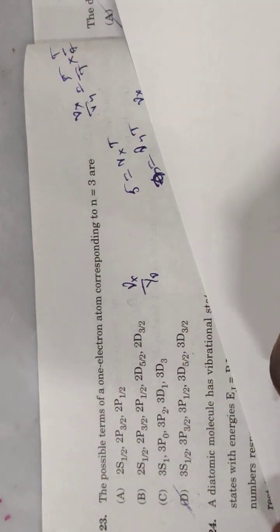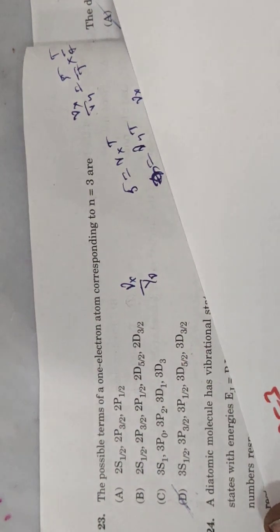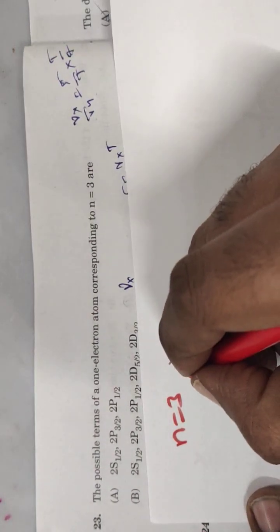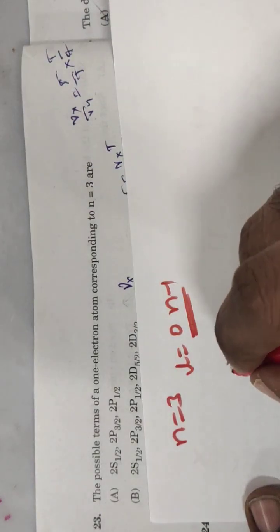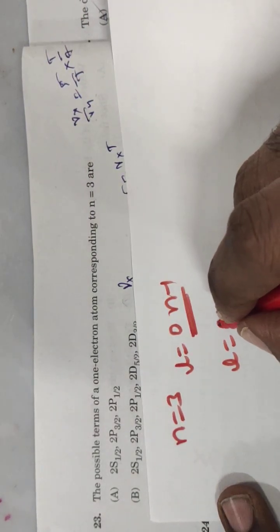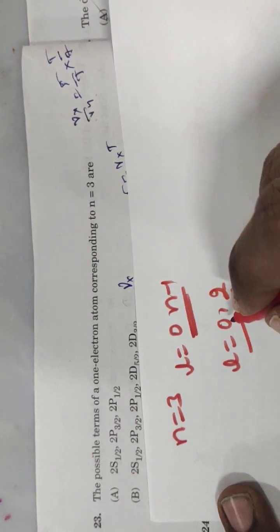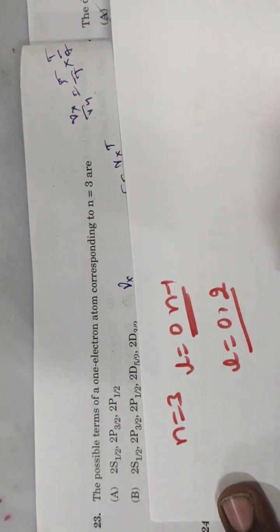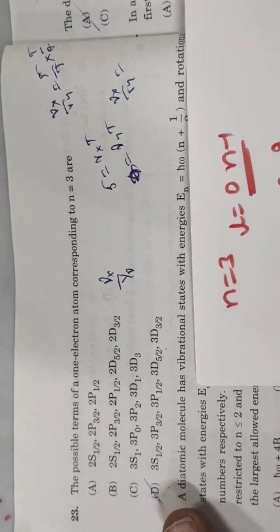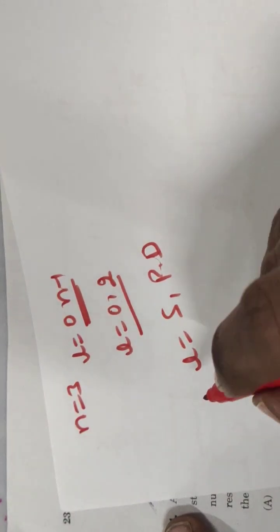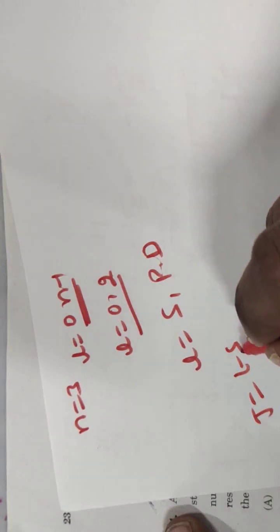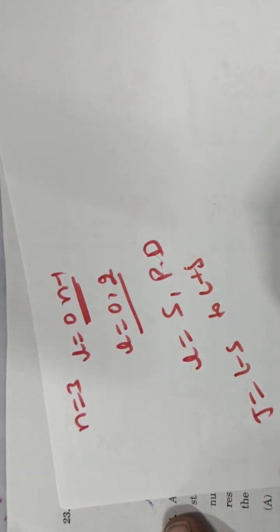So here we know that for n equal to 3, L varies from 0 to n minus 1. So L is equal to 0 to 2. Okay, so L varies from S to D, so S, P, D. In the given options, S, P, D are all in options B, C, D, and if L varies over S, P, D, J varies from L minus S to L plus S. So what is L here?